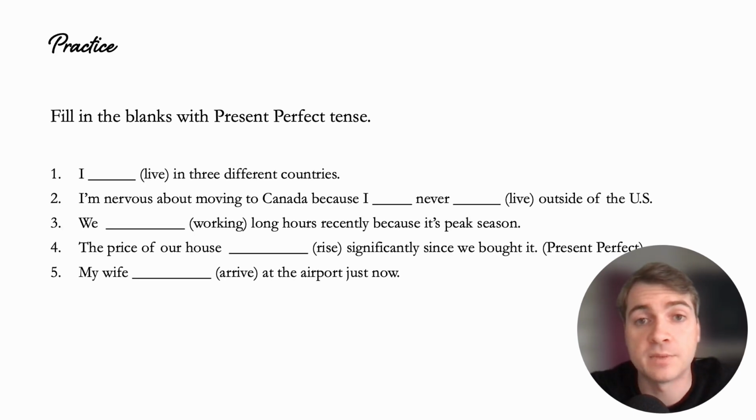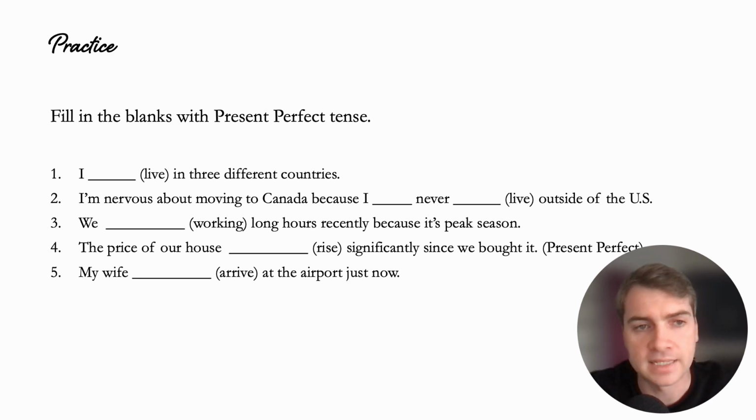All right, let's finish up with a little practice, shall we? I'll go ahead and read all the questions, and then you can pause the video and go through and answer them one by one. So, number 1, I blank in 3 different countries. Number 2, I'm nervous about moving to Canada because I blank, never blank outside of the US. Number 3, we blank long hours recently because it's peak season.